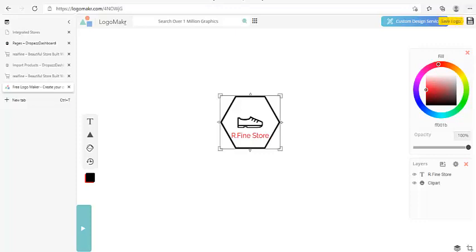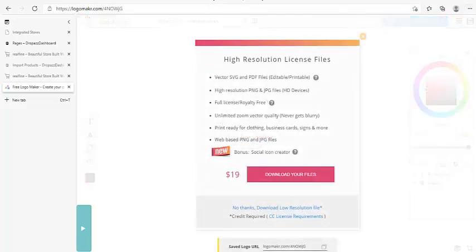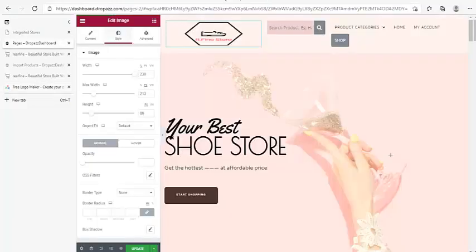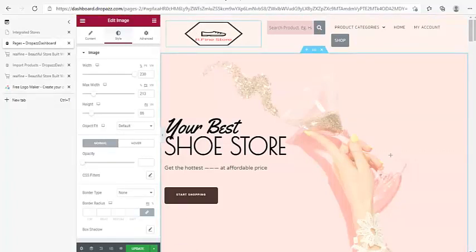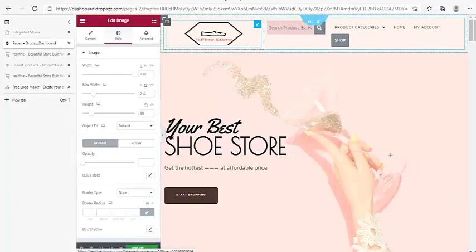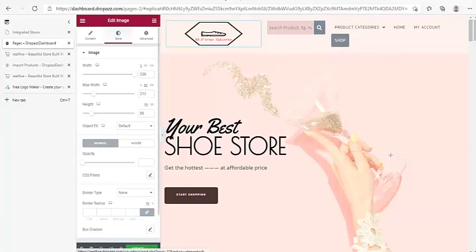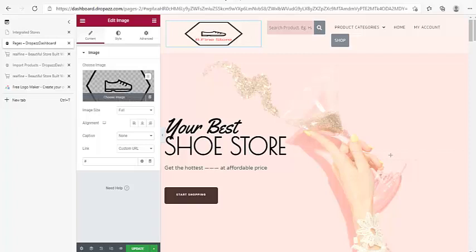So click save up here, and then simply click the no thanks, download low resolution. Click on it and it will download, because you just need a very low resolution of the item so that it will not be that big. But understand this, you keep resizing your item to make sure that it fits where you are putting it and is good enough. So I just click on the logo. I've already added it, but just click on it, and you will see it showing up by the side here.